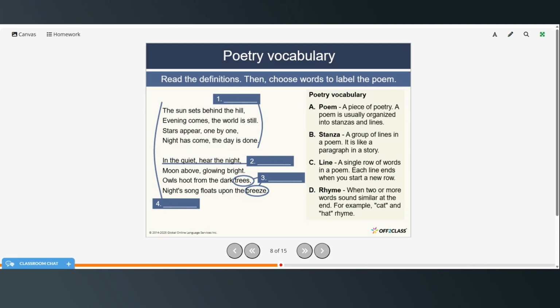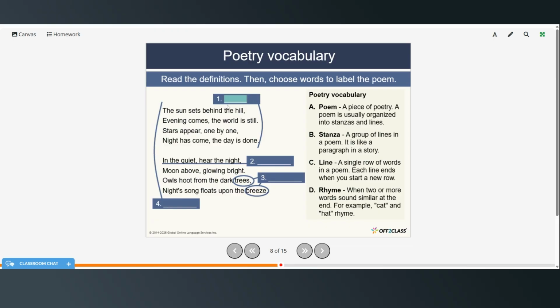So, poetry vocabulary. A poem is a piece of poetry. It's usually organized into stanzas or lines. A stanza is a group of lines in a poem. It's like a paragraph in a story. A line is a single row of words in a poem, and each line ends when you start a new row. And rhyme is when two or more words sound similar at the end. For example, cat and hat rhyme.